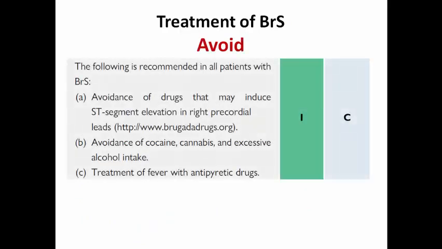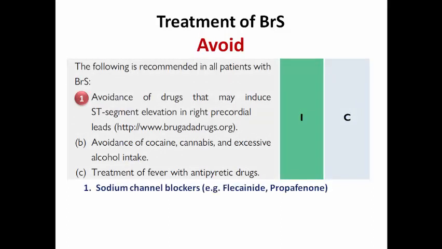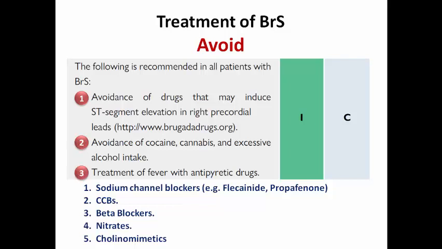So how would we treat this patient? We should tell him to avoid certain medications that may induce ST elevation in the right precordial leads, like sodium channel blockers, calcium channel blockers and beta blockers, which are contraindicated in Brugada syndrome, nitrates, and cholinomimetics. And there is a link in the description below the video mentioning the medications that are contraindicated in Brugada syndrome. The patient should also avoid cocaine, cannabis, and excessive alcohol intake, and treat fever with antipyretic medications because, as we know, fever is a precipitating factor for ventricular arrhythmias in Brugada syndrome.